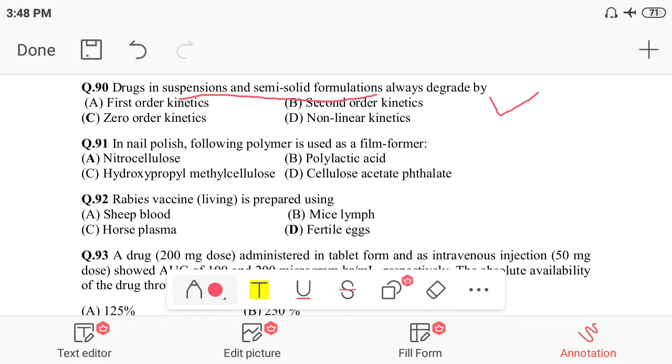You see at your home that any pharmaceutical dosage form in liquid form has a shorter expiry date compared to tablets and capsules, because in the liquid dosage form the drug can degrade fast. And I want to say one more thing: nowadays syrups are available in dry form, dry syrup. You have to convert it into syrup; it is written that this powder form needs liquid added, stirred, and the volume made up, and then taken accordingly.